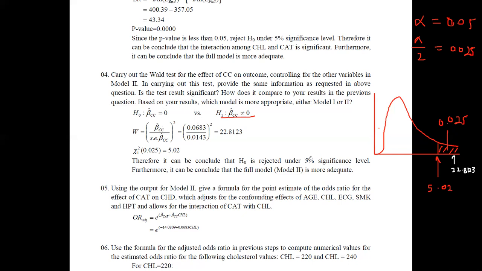Therefore here also we can say that the interaction is significant. Therefore we can say the model which includes the interaction is more adequate than the other model. Therefore you can say that model 2 is more adequate than model 1. Therefore we can simply say that model 2 is more appropriate than model 1.